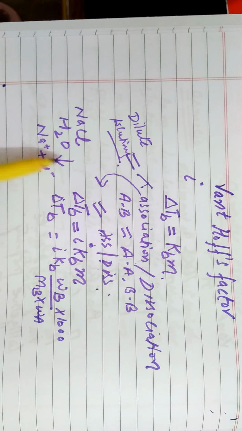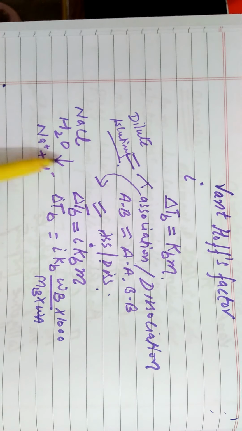If you don't know the colligative property value, you can also take the ratio of molar masses. We know colligative property is inversely proportional to the molar mass. So iota will be equal to the normal molar mass of the solute divided by the observed molar mass of the solute.